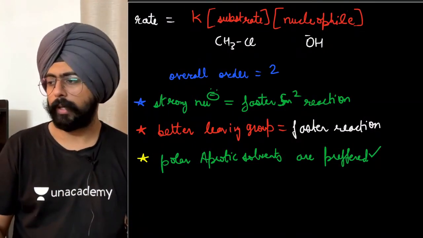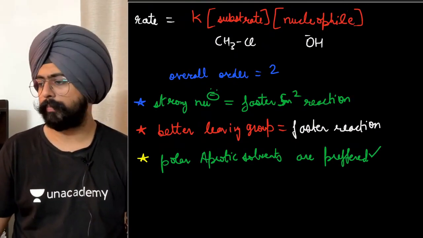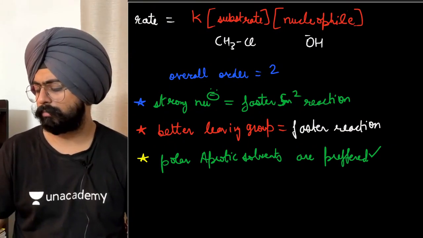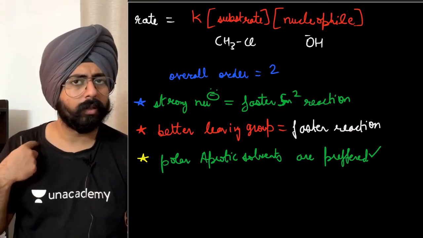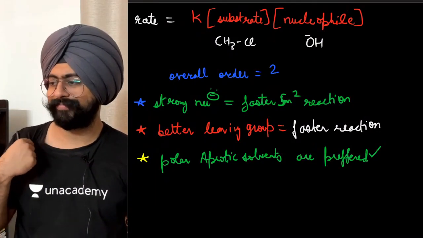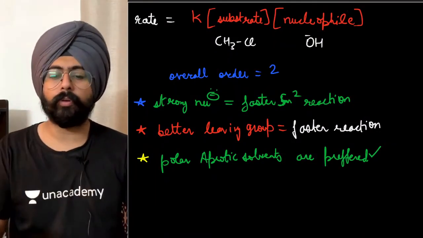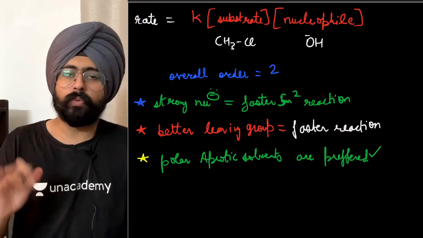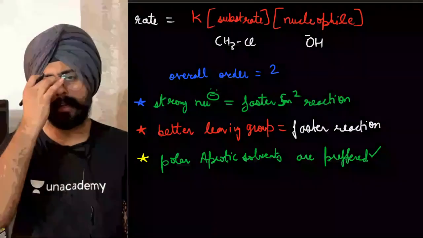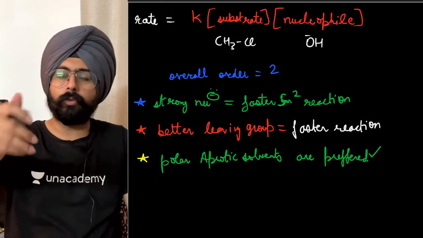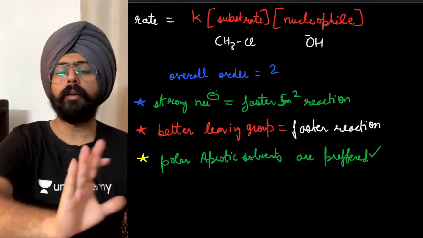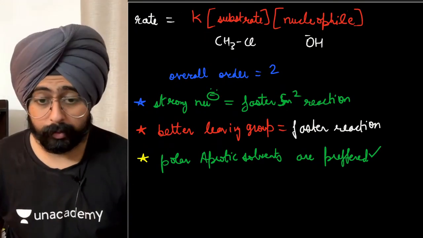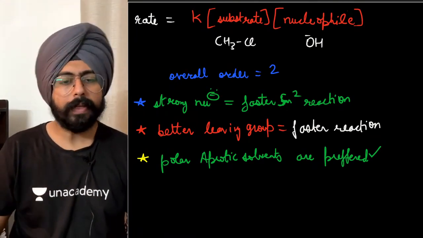RDS is the rate determining step, the slowest step of the reaction. More details about it I have discussed in the previous class, electrophilic aromatic substitution. So polar aprotic solvents are preferred. This reaction does happen in polar protic solvents as well. In water also this reaction can happen. We will learn that later when we compare SN1, SN2, E1 and E2 all together. But mainly in polar aprotic solvents or gaseous phase reactions, SN2 is most probable. Okay, so ye baat ho gayi, right?